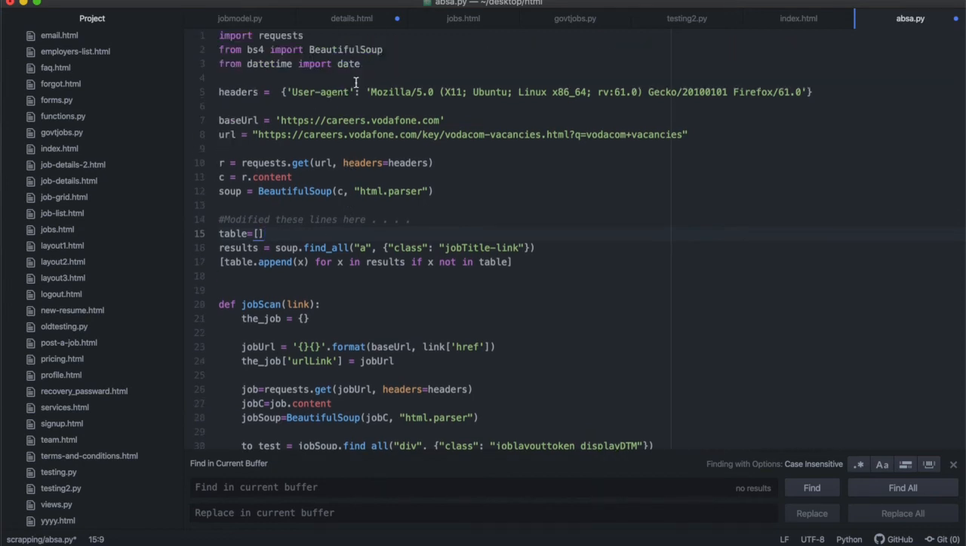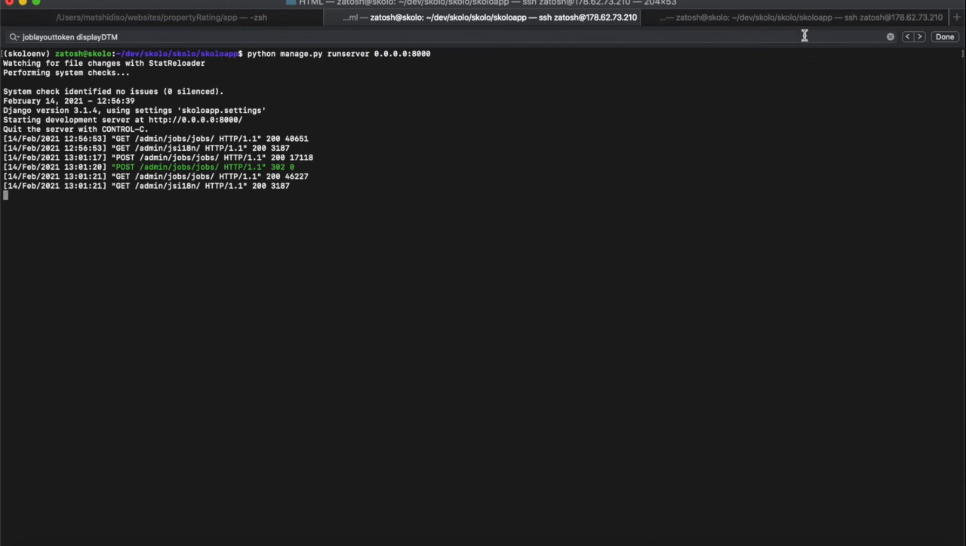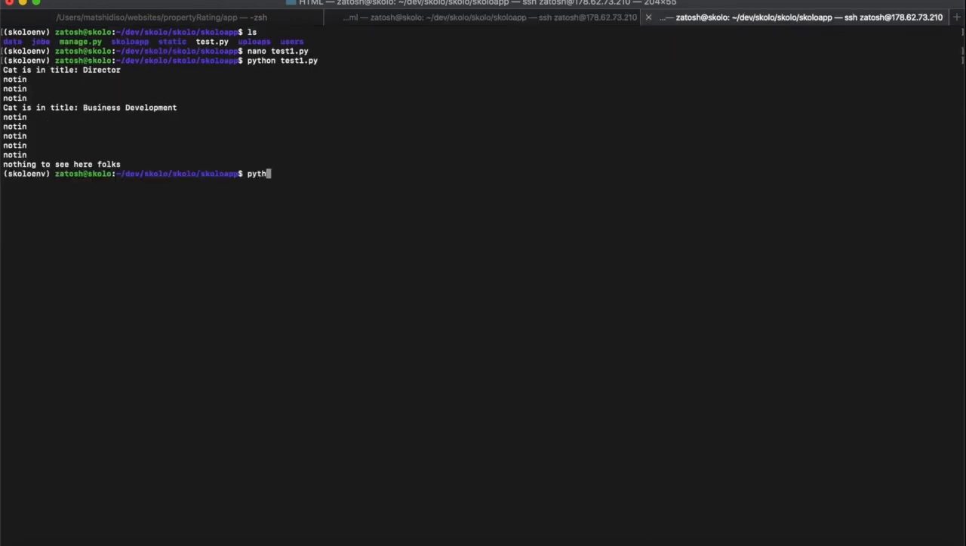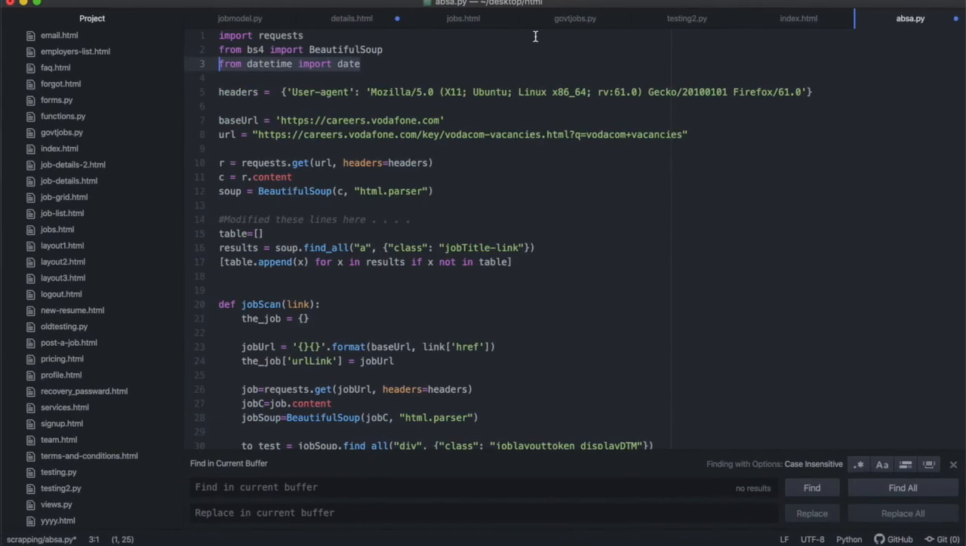So I've added this datetime import at the top: from datetime import date. Let me just make sure I can import date from here. Let me just do Python. From datetime import date. Yes, I can import date. All right, so from datetime import date.